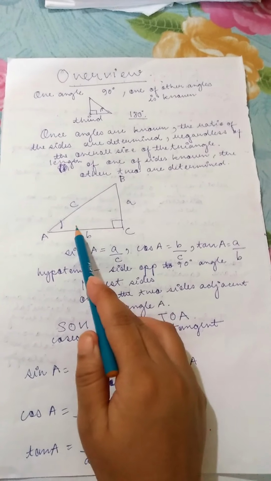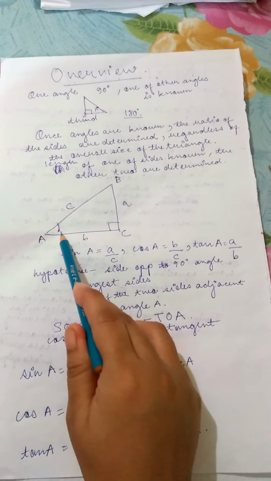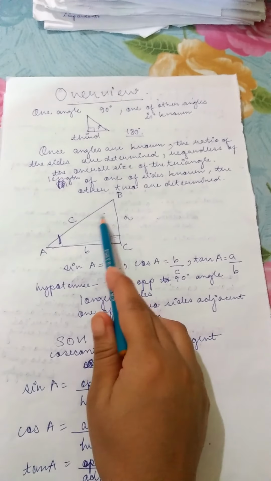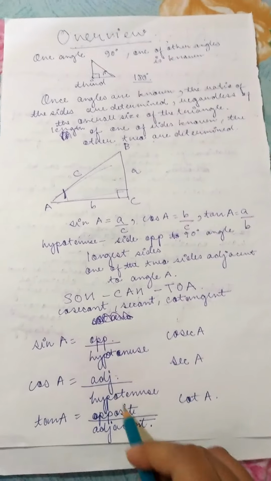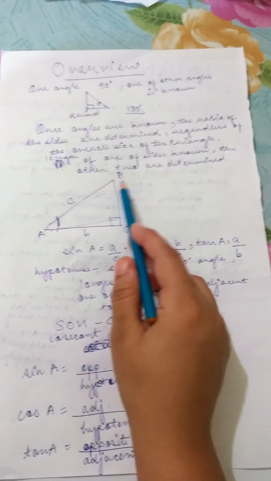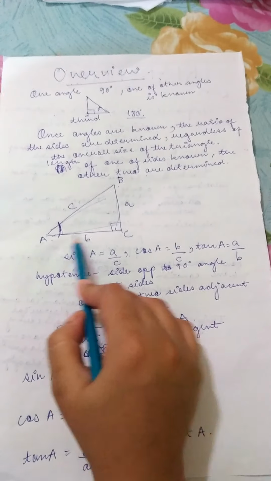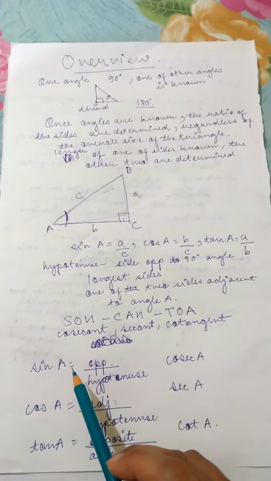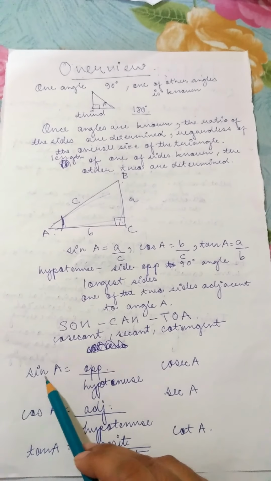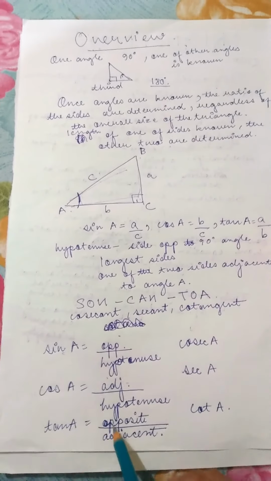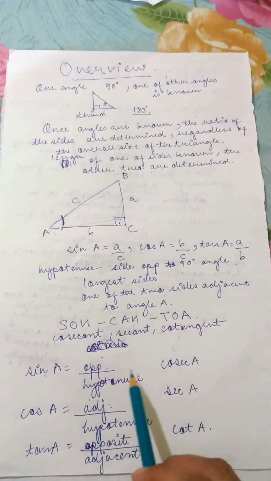And tan A is opposite by adjacent, a by b. So this is the formula, and it can be remembered by SOH CAH TOA. Cosec A, sec A, and cot A are just the inverses.